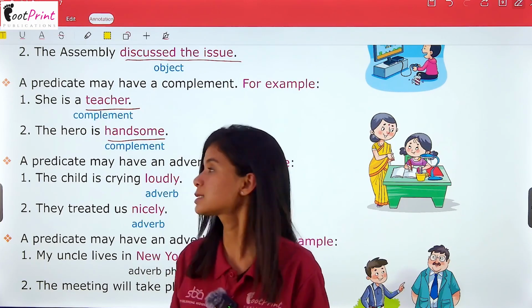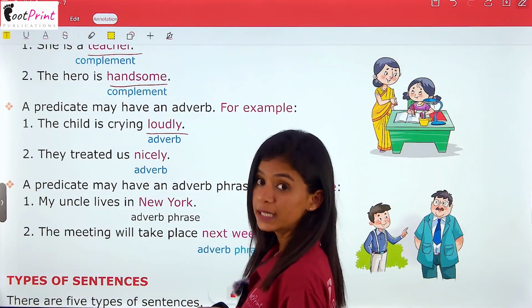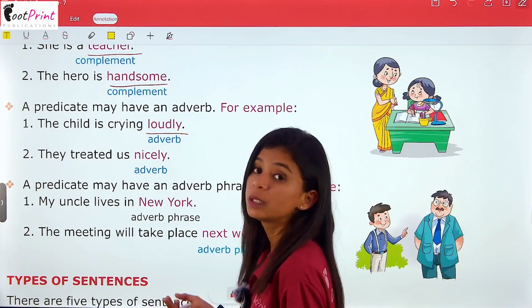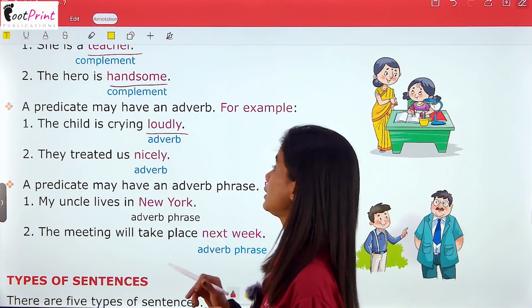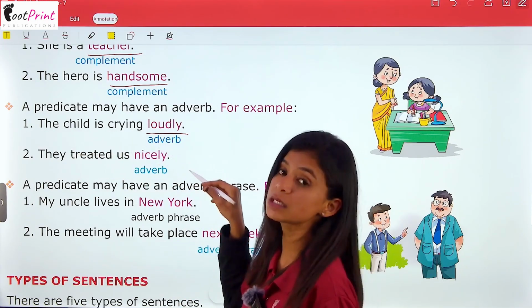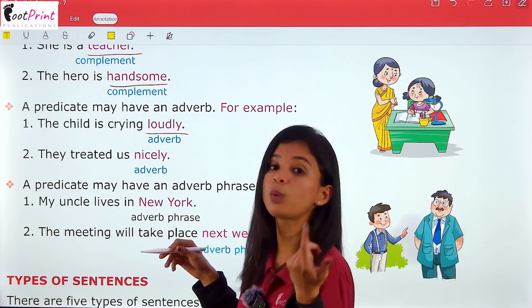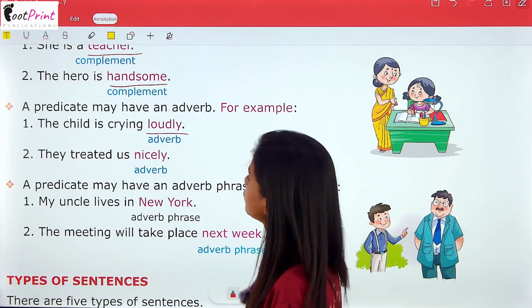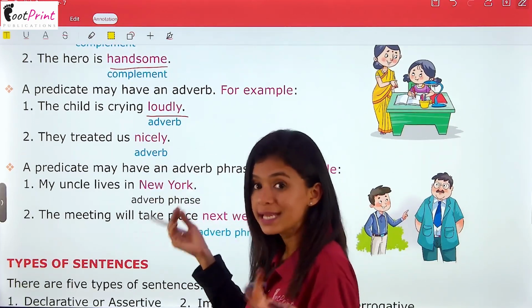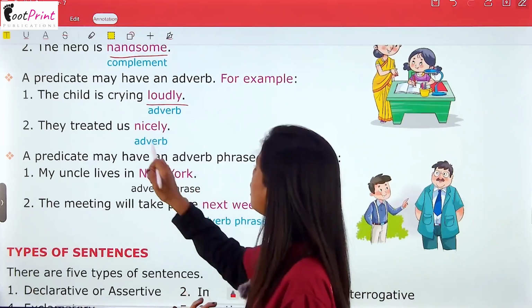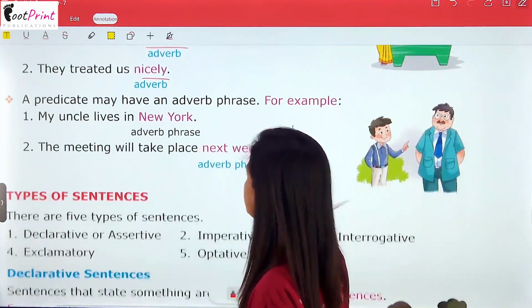Now a predicate may also have an adverb. Predicate में adverb भी हो सकती है. For example, the child is crying loudly. So loudly is the adverb here. They treated us nicely. How they treated us? Nicely, which is the adverb here.